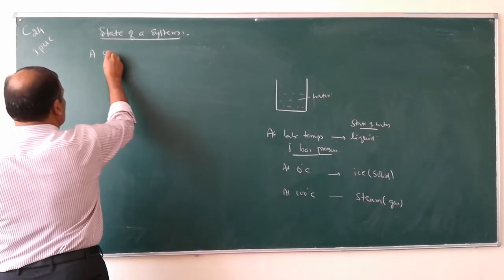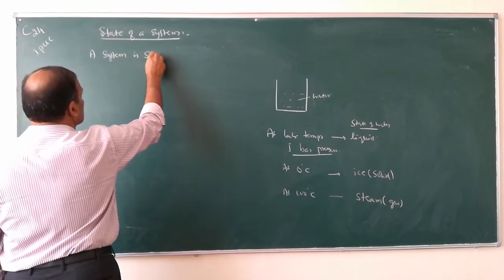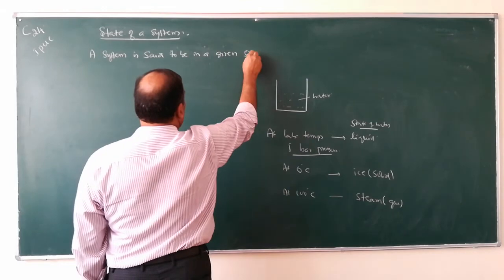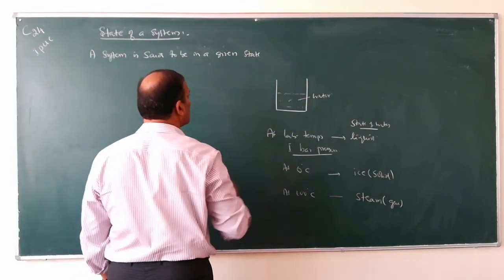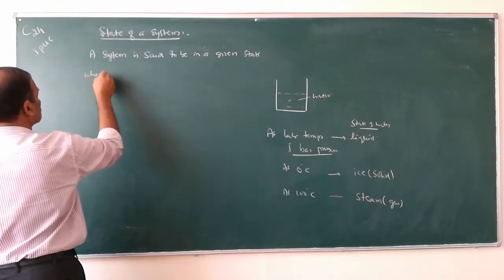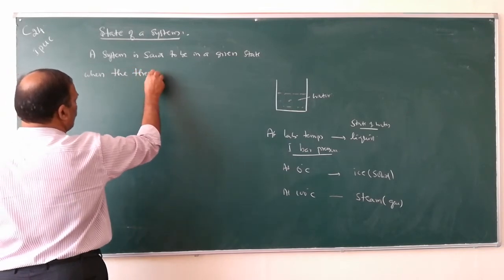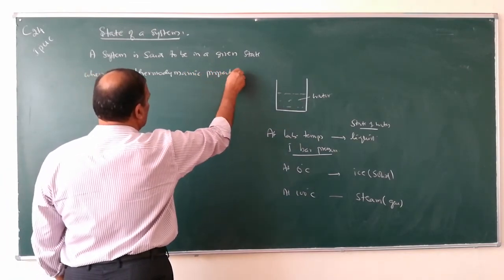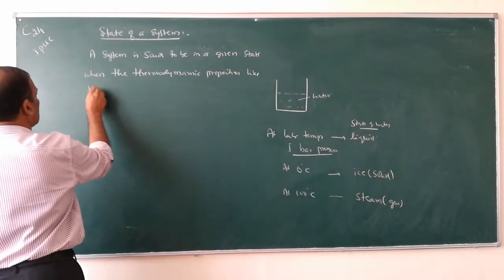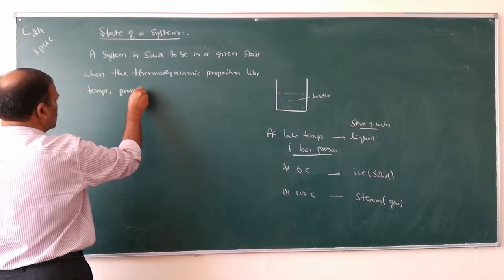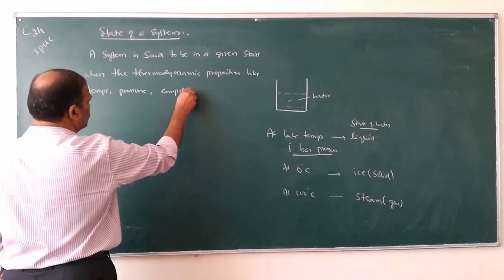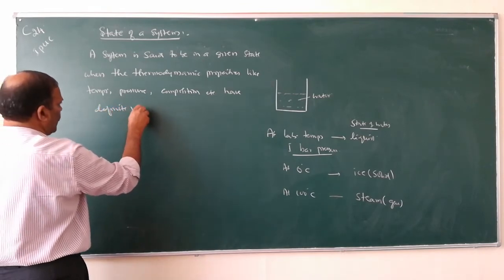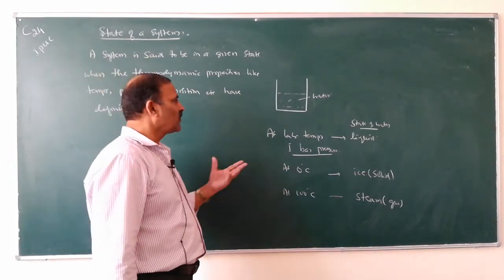So what is the state of a system? Write down. A system is said to be in a given state when the thermodynamic properties like temperature, pressure, composition, etc. have definite values.